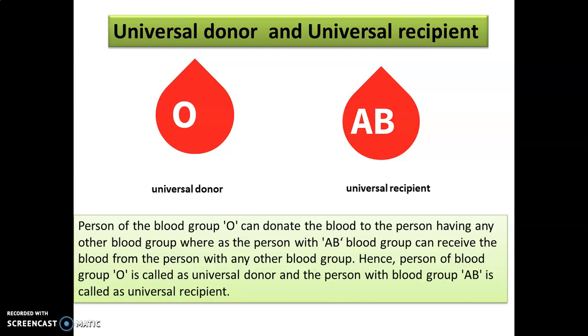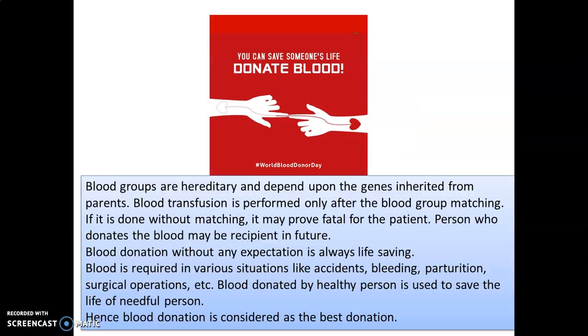Okay, so AB can take from O, from A, from B as well as from AB. Therefore it is called the universal recipient. So, universal donor and universal recipient. Then, blood groups are hereditary and depend upon the genes inherited from the parents.